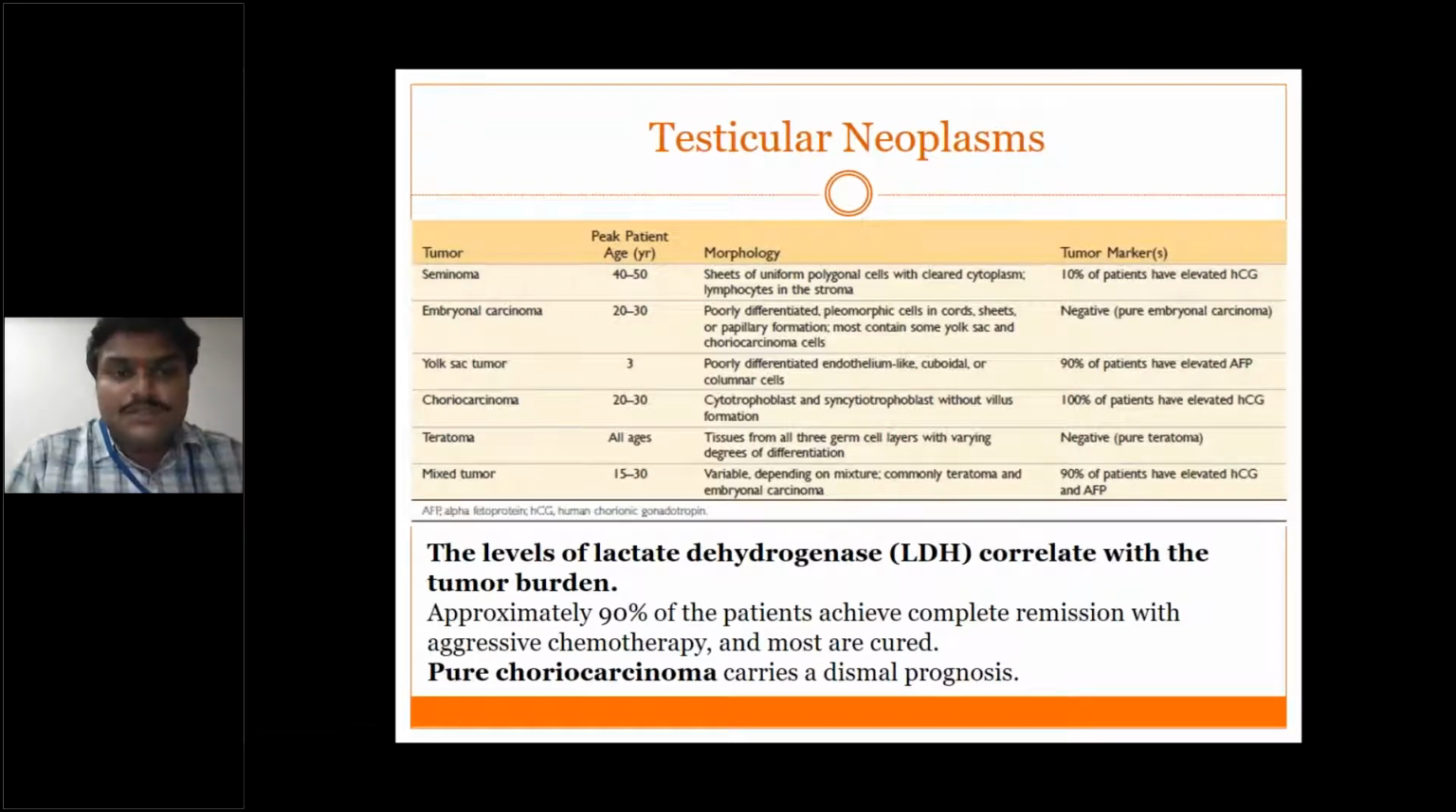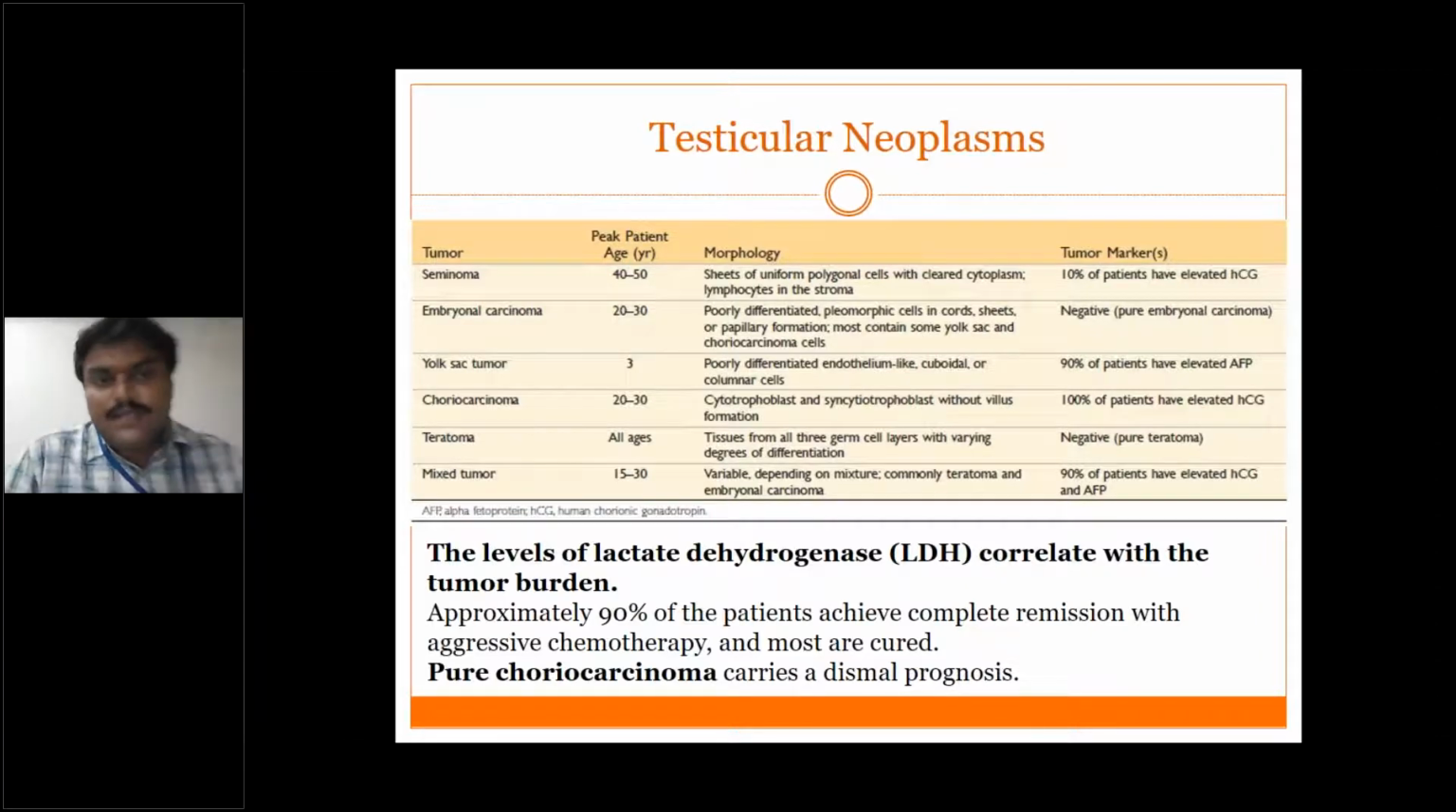Next is the yolk sac tumor. So this is a very important MCQ here. The yolk sac tumor occurs at a very young age, at around 3 years. This is the most common testicular tumor which comes at the very young age of 3 years. Again, it contains poorly differentiated endothelium-like cuboidal columnar cells, and in 90% of the patients have elevated alpha-fetoprotein levels.